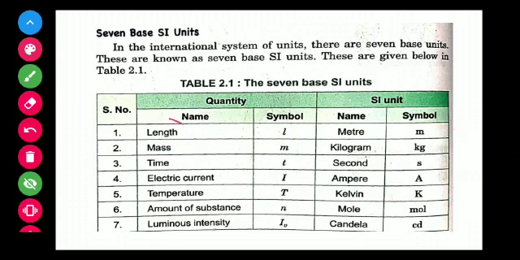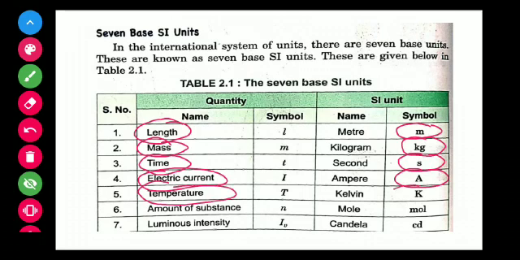First is length, and the SI unit of length is meter, very important. Mass, SI unit of mass is kilogram. Time, SI unit of time is second. Electric current, SI unit of electric current is ampere. Temperature, SI unit of temperature is Kelvin. Amount of substance, SI unit of amount of substance, mole. Luminous intensity, SI unit of luminous intensity, that is candela. These are the 7 base SI units.